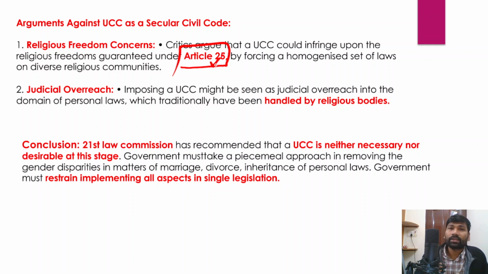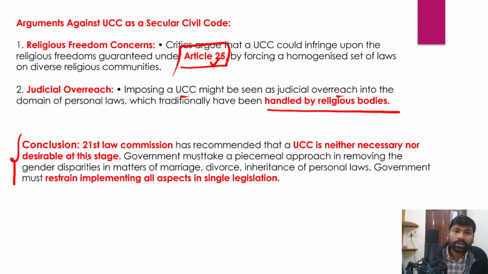And apart from that, imposing the Uniform Civil Code on people might be seen as a judicial overreach into the domain of personal laws, which traditionally have been handled by the religious bodies. However, in conclusion, it would be better if you write recommendations of a law commission, recommendations of any other commission or any other famous scholar in the conclusion, so that it makes the conclusion more and more attractive.